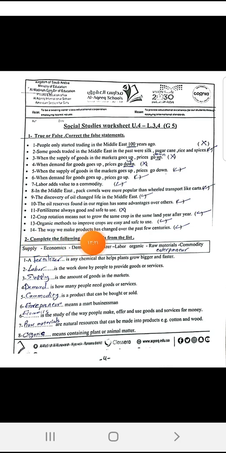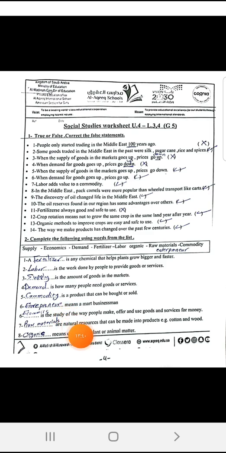14. The way we make products has changed over the past few centuries? Yes. Why? Because over the past few centuries, what happened? The Industrial Revolution. Before, people used to make everything by hand. Later, after the Industrial Revolution, people started to make everything using machines, and that is a great change.